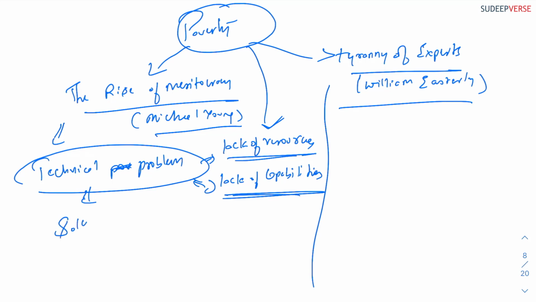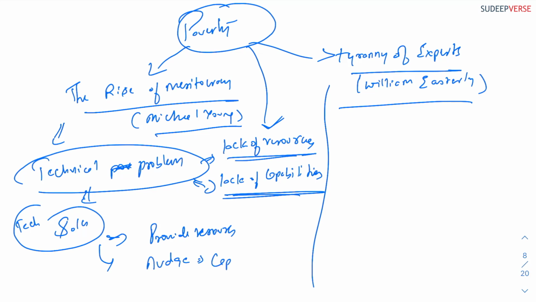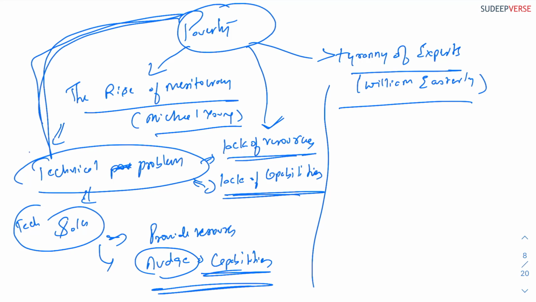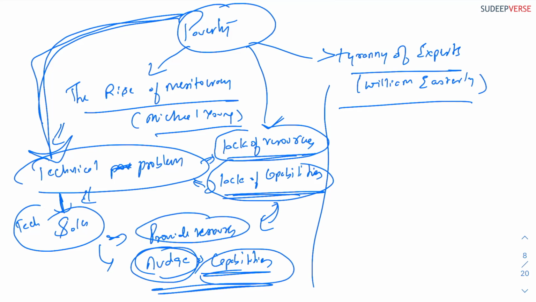So what will be the solution? The solution will also be technical. The solution will be to provide resources, or nudge them so that they develop capabilities to improve. So this is one way of looking at poverty: poverty being viewed as a technical problem, so you provide technical solutions. Because you see poverty as due to lack of resources and lack of capabilities, your solution will also be to provide resources and to nudge them to improve capabilities.